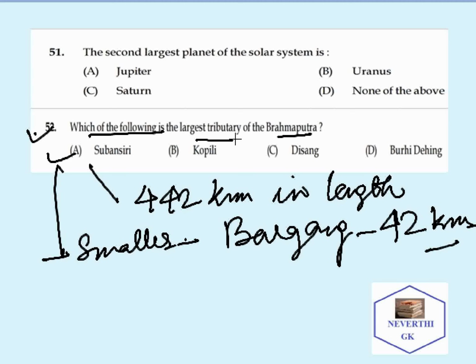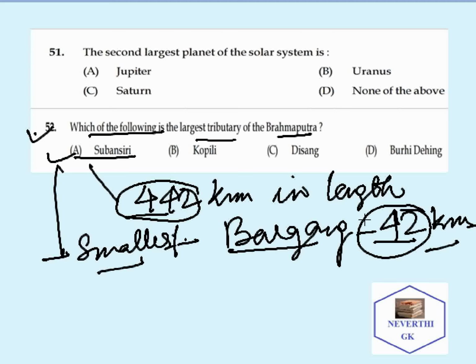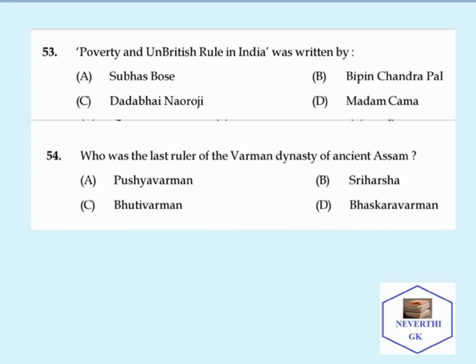So, which of the following is the largest tributary of Brahmaputra? The correct answer is Subansiri, and it is 442 kilometers in length. And as far as the smallest tributary of Brahmaputra is concerned, the correct answer is Borgang, and it is 42 kilometers in length. The first question was the second largest planet of the solar system, that is Saturn, and these questions need to be remembered, especially for the upcoming TET examination. The smallest one is Borgang, and the length is 42 kilometers. So moving on to the next question.